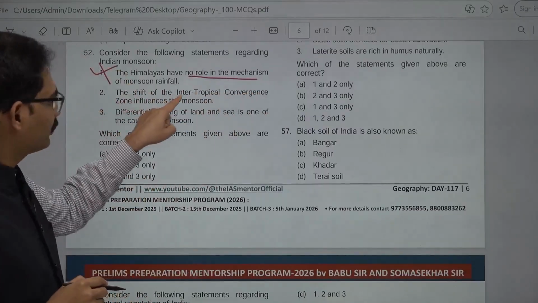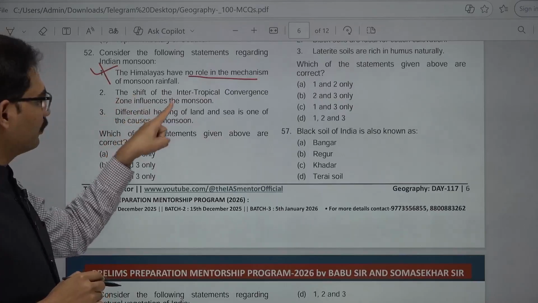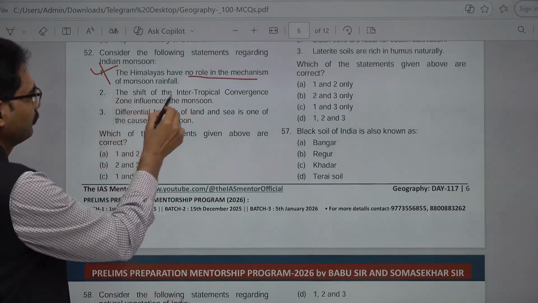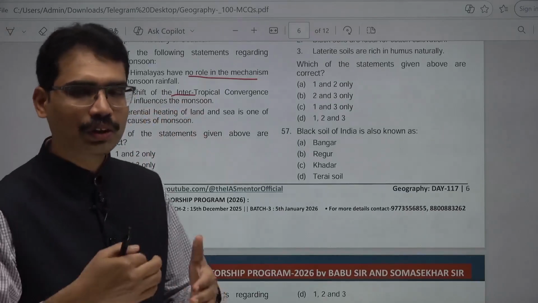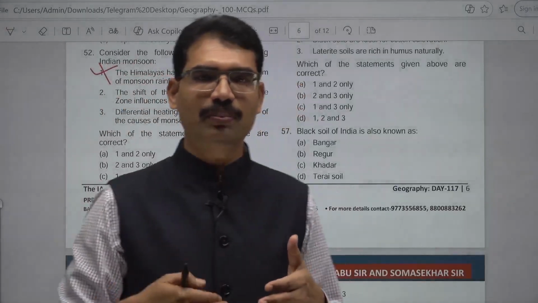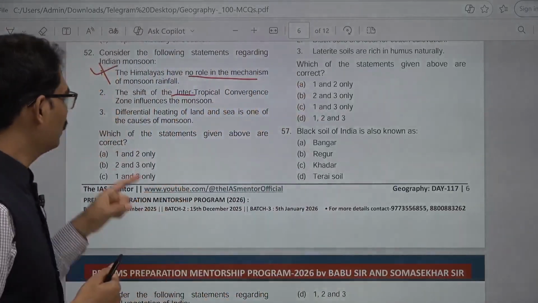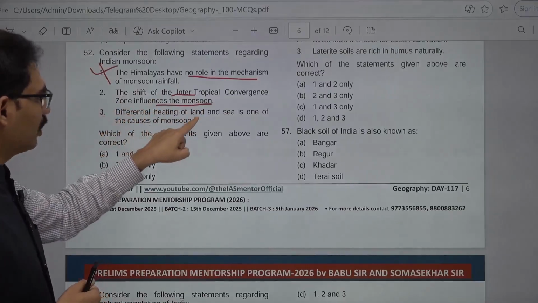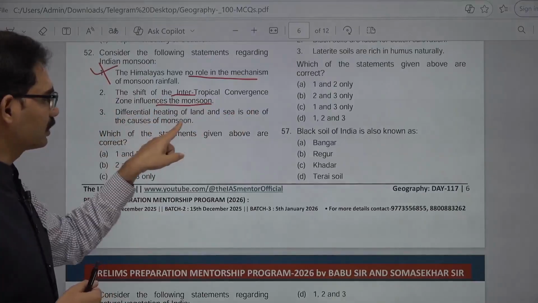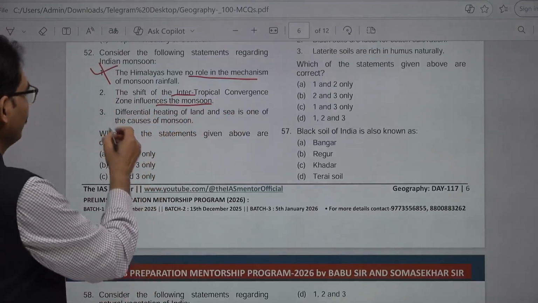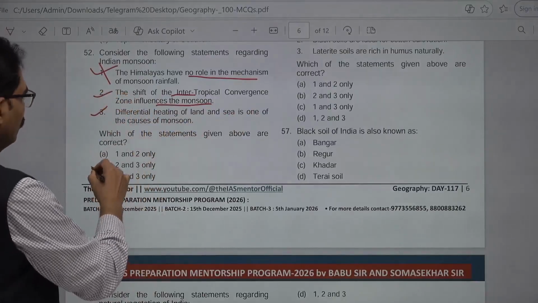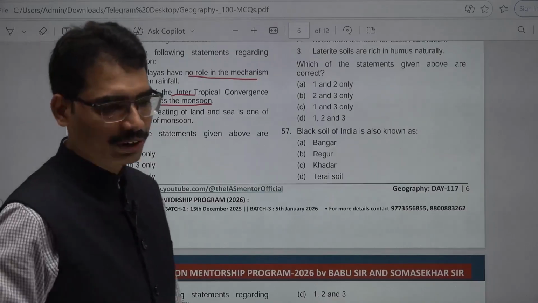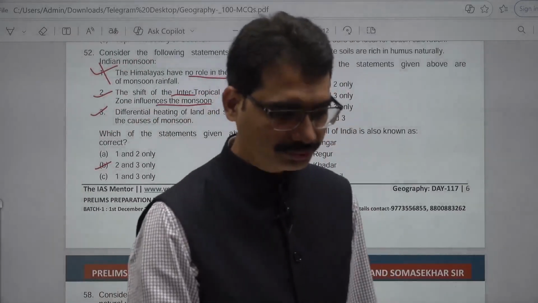The shift of intertropical convergence zone influences the monsoon. Correct one. During summer and winter, the intertropical convergence zone moves upward and downward. It influences the monsoon. Differential heating of land and sea is one of the causes of monsoon. Correct one. 2 and 3. 52, B is the answer.